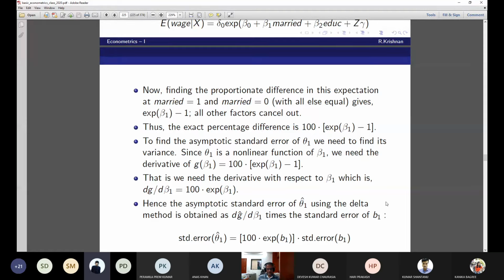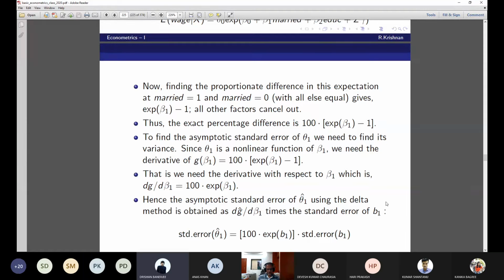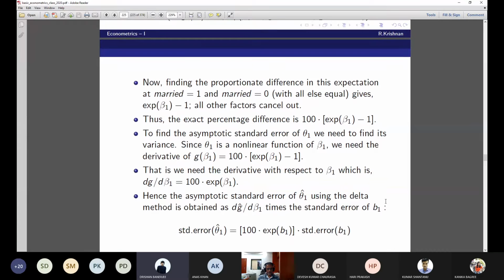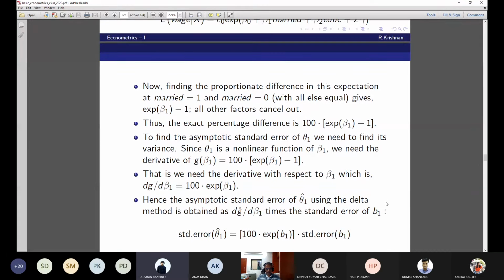Sir, can you once explain the last bullet point? What is it? The standard error part.